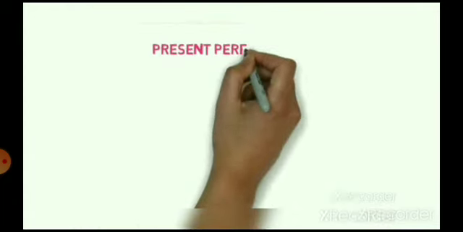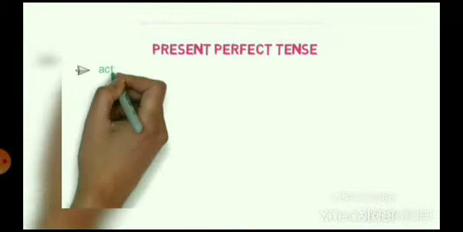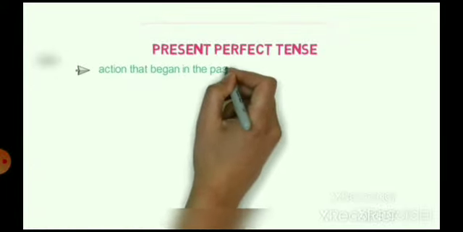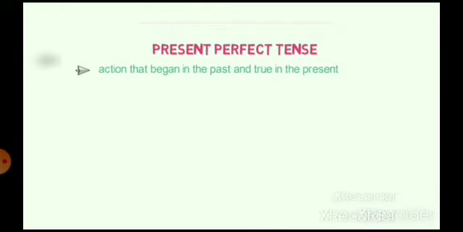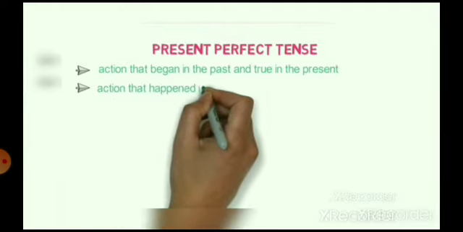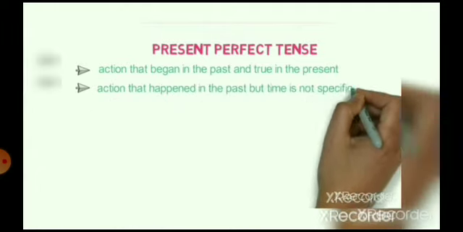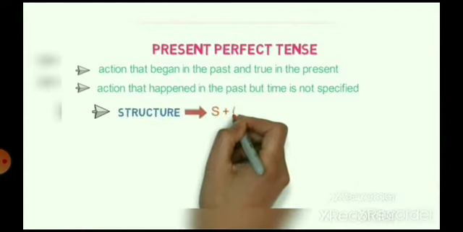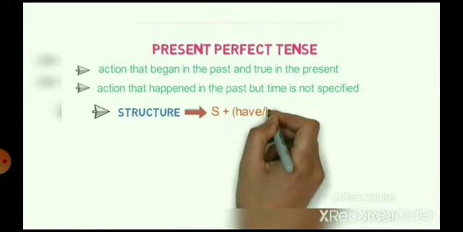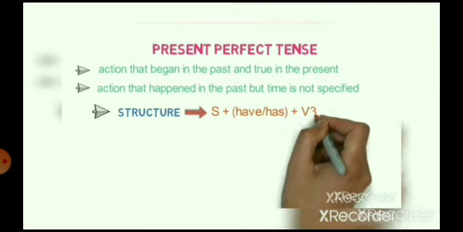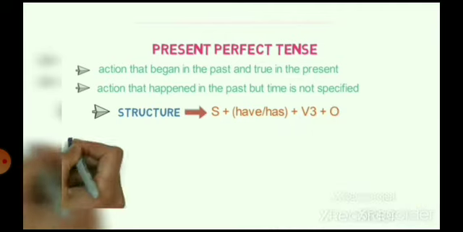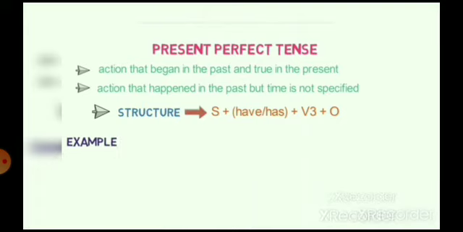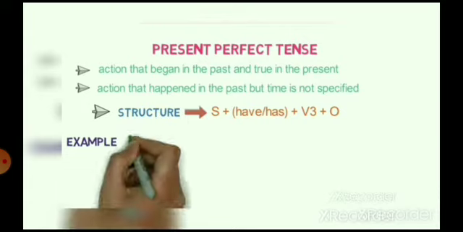Present perfect tense. It refers to an action that began in the past and is true in the present, and it also refers to an action that happened in the past but the time is not specified. The structure of it is subject plus have or has plus V3 plus object. Let's look into an example of an action that happened in the past and is still true. I have played football a lot this week.